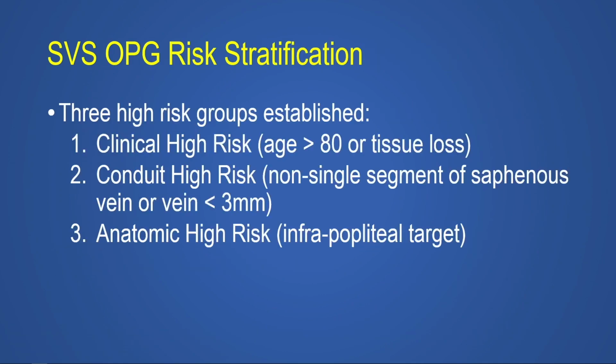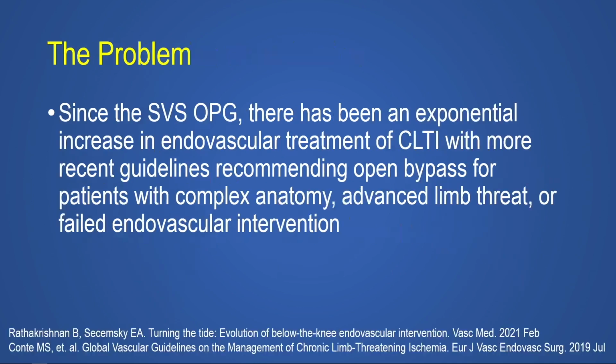The authors of the objective performance goals established 3 groups of high-risk bypasses that were associated with worse patient outcomes. The first, clinically high-risk bypasses, were defined as those performed on patients over the age of 80 or performed for tissue loss. The second, high-risk conduits, were defined as non-single segment saphenous vein or small vein graft less than 3 millimeters in diameter. And the third, anatomically high-risk bypasses, were defined as those with an infrapopliteal target.